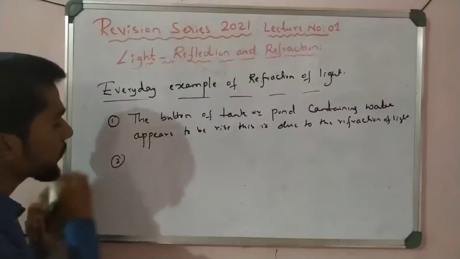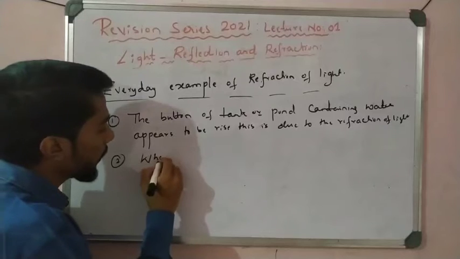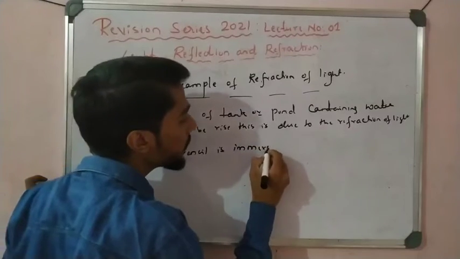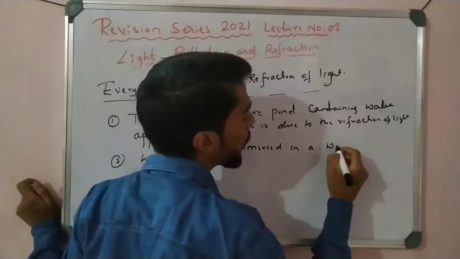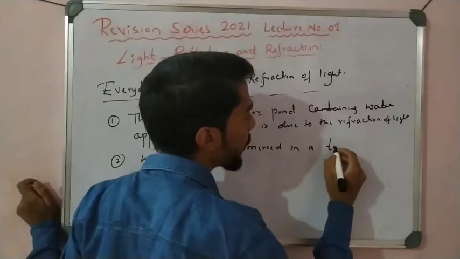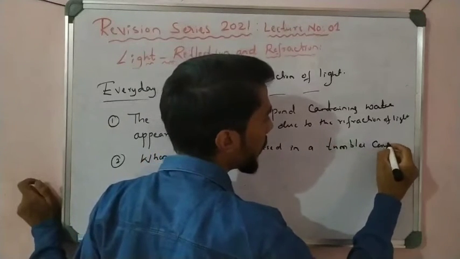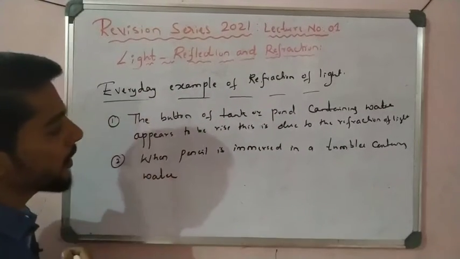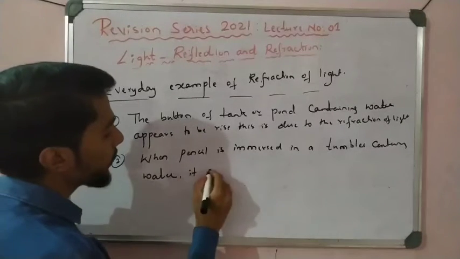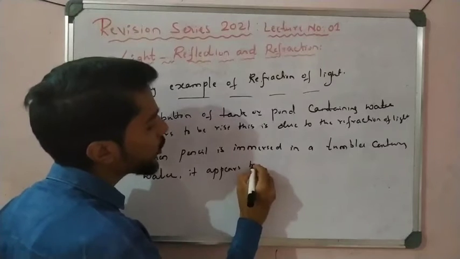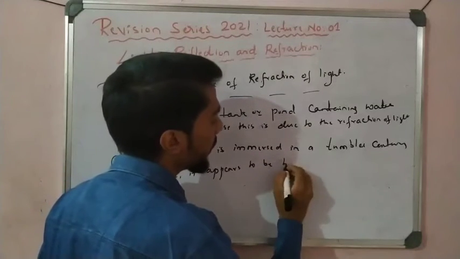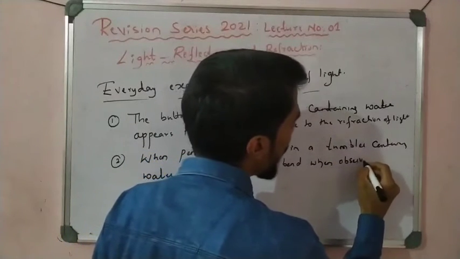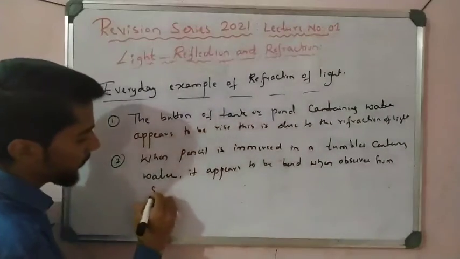Then the second example, okay: when a pencil is immersed in a glass tumbler containing water, it appears to be bent when observed from the side, right?